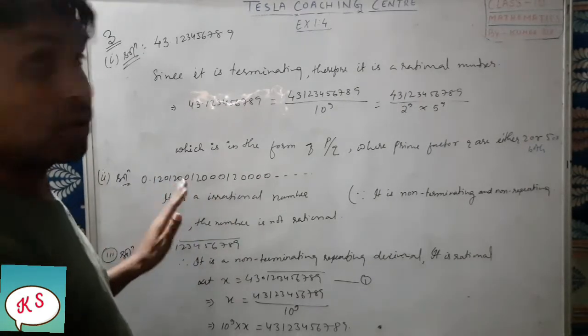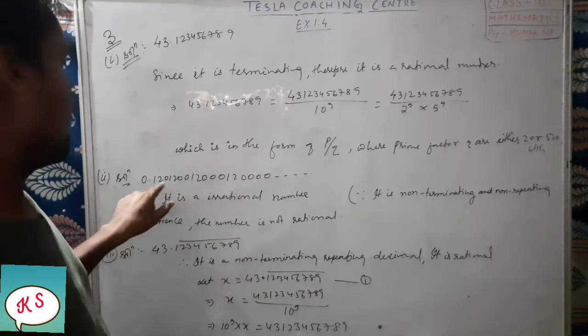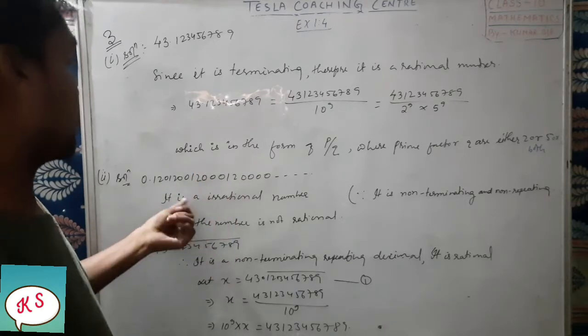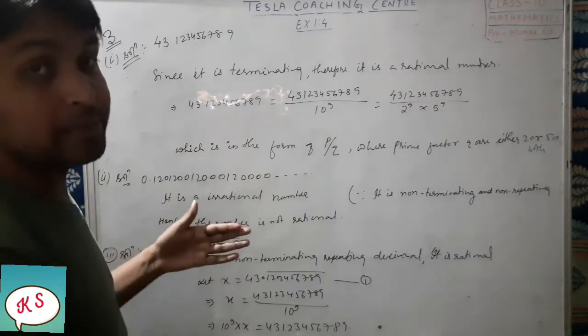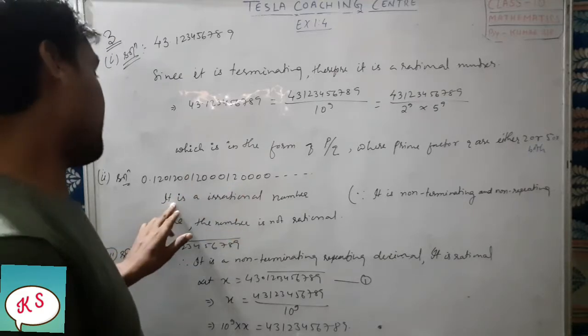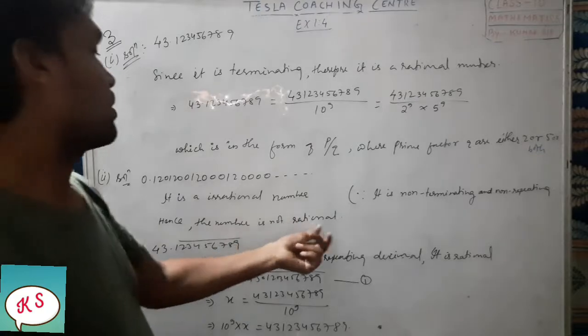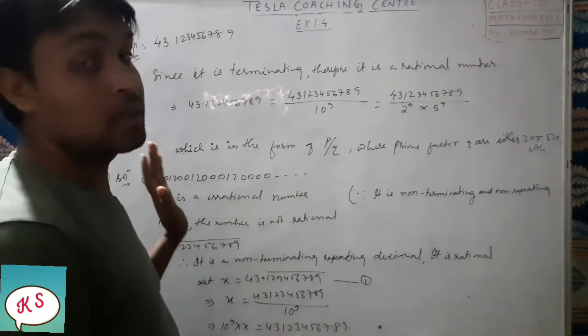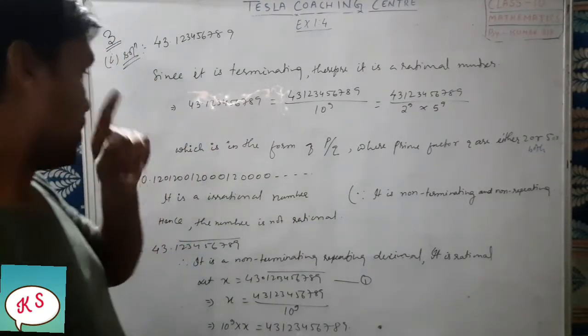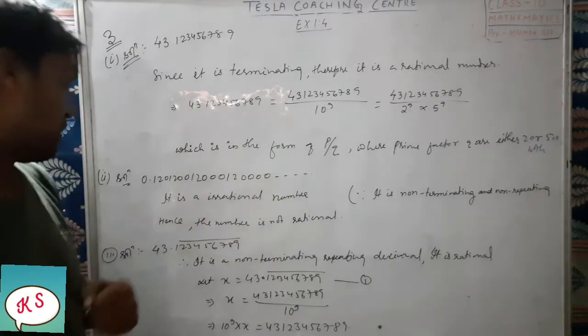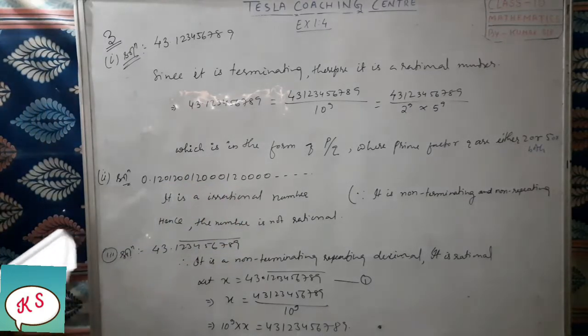Non-terminating and non-repeating. So here it is written, since it is non-terminating and non-repeating, it cannot be expressed in the form of p by q. Therefore it is an irrational number. Hence the number is not rational. So this number is not rational. Okay? Got it? Because it cannot be expressed in the form of p by q, it is not a rational number. Okay. Next, question number 3.